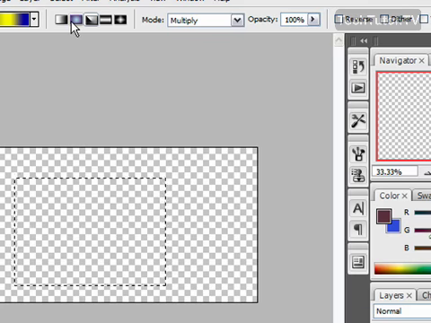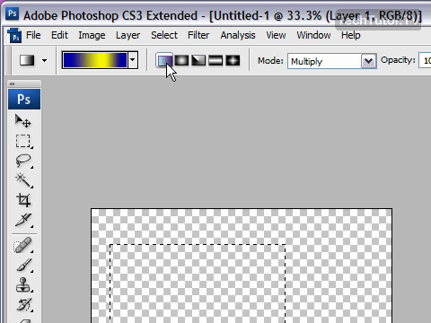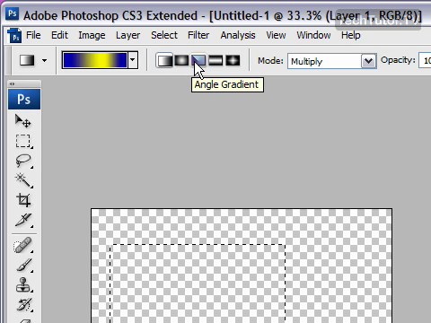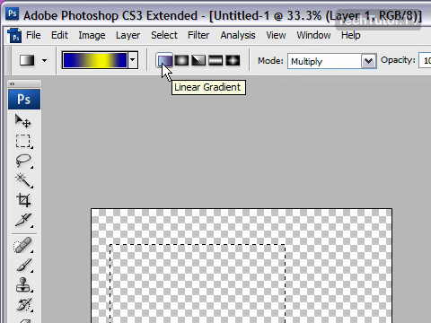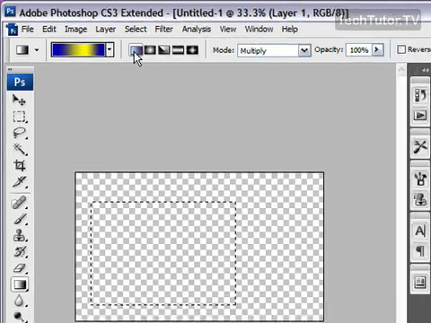You want to choose the shape of the gradient. You have several different options here. You can go for linear, radial, angle, reflected, or diamond, and it's all going to change the look. Linear is the gradient that you usually see. I'm going to go ahead and stick with that one.